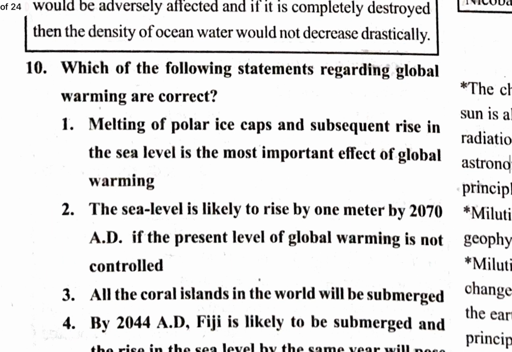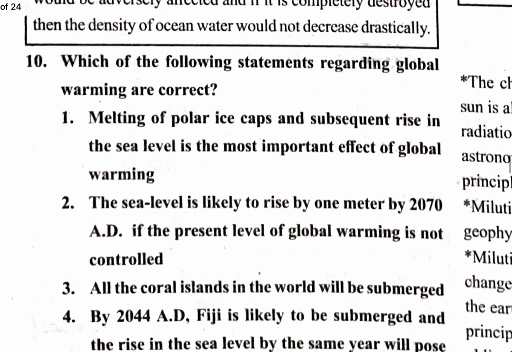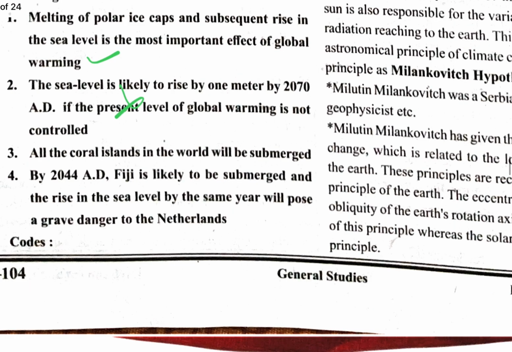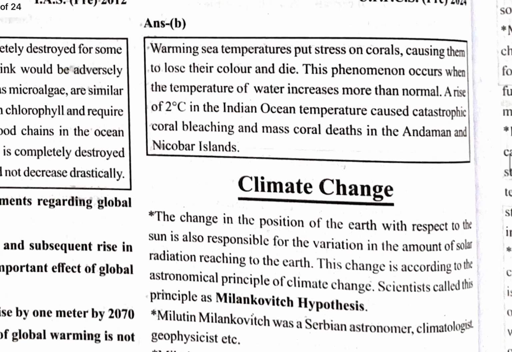Which of the following statements regarding global warming are correct? Melting of polar ice caps and the subsequent rise in the sea level is the most important effect of global warming. Correct. The sea level is likely to rise by 1 meter by 2070 AD if the present level of global warming is not controlled. Wrong. All the coral islands in the world will be submerged. Correct. And by 2044 AD, Fiji is likely to be submerged, and the rise in sea level by the same year will pose grave danger to the Netherlands. Yes, 3 and 4 is the correct option.